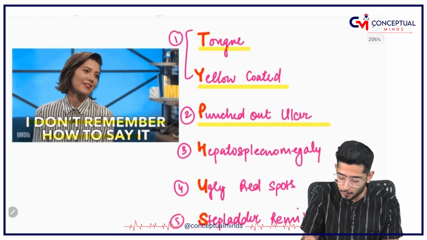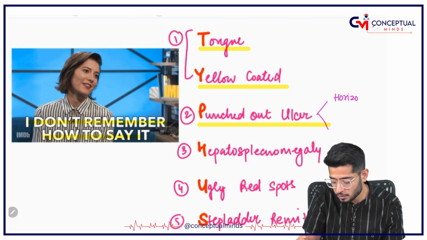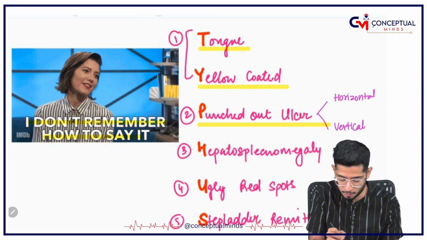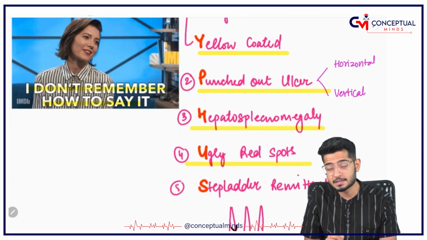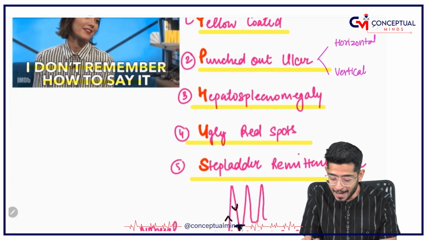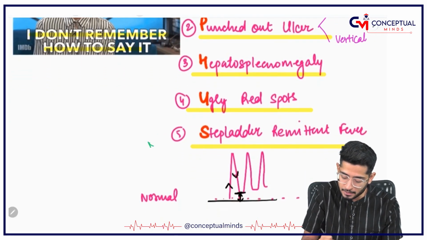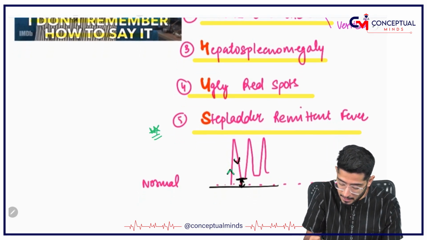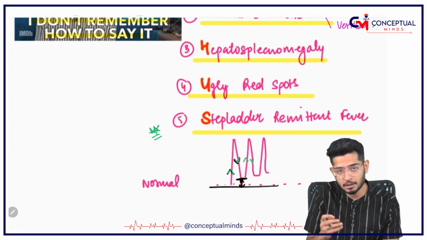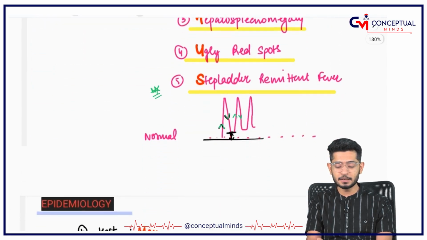Now, your homework is to tell me whether these punched out ulcers are horizontal or vertical. This is something you will teach me. Then it causes hepatosplenomegaly. It is responsible for causing Rose spots. And the very, very important diagnostic point is step-ladder remittent fever. Step-ladder means it is coming, then going down, then coming up, then going down like that. So, this is the mnemonic to remember the clinical features.